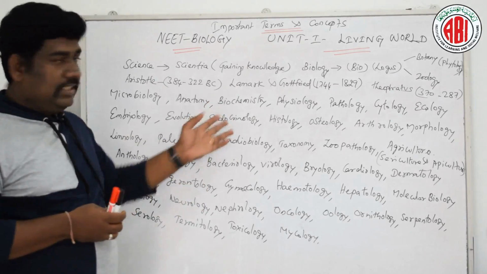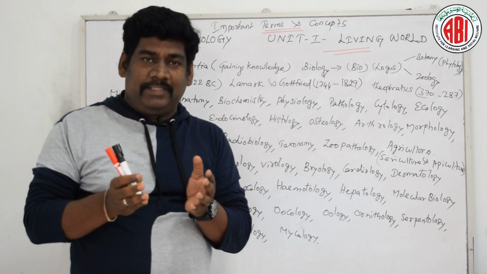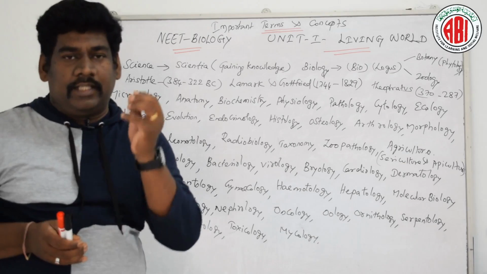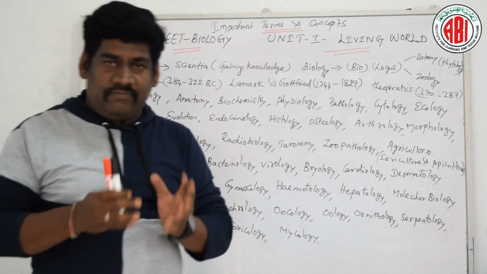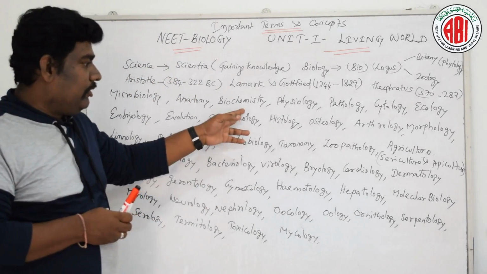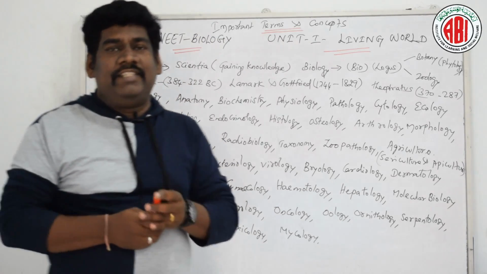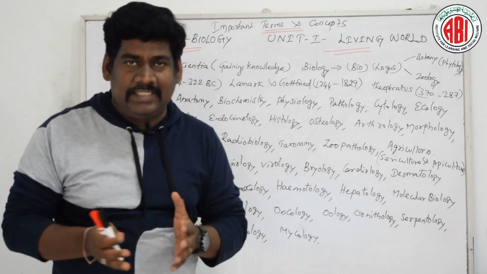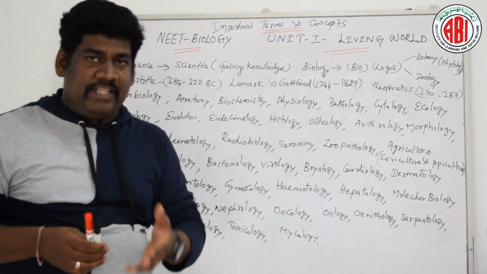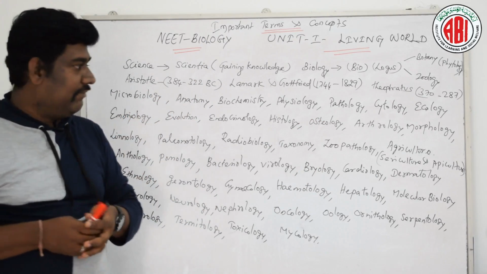And next we are going to discuss biochemistry. It is also a branch of science which deals with the chemical substances or chemical compositions related to the living matter, like the chemical composition, its nature and mode of formation, and how it is functioning in the living organism. Then when we are talking about pathology, pathology is also a branch of science which deals with the different types of pathogens. Pathogens are organisms which are able to cause many infections or diseases to human beings, like a few microorganisms such as bacteria, virus and fungi.